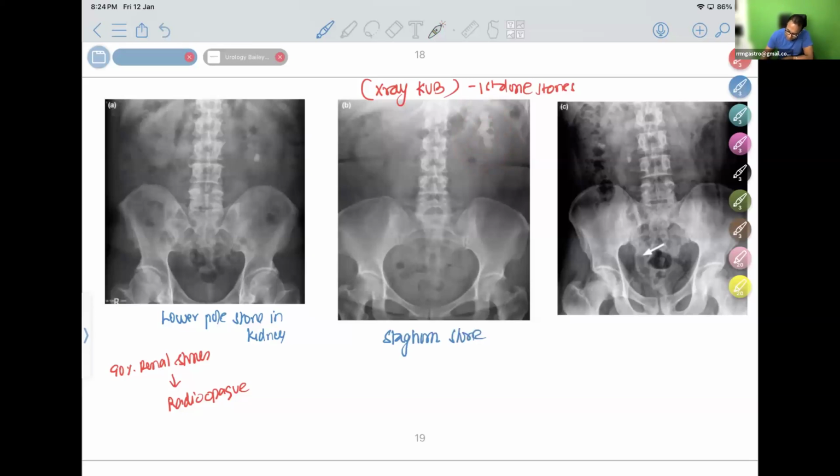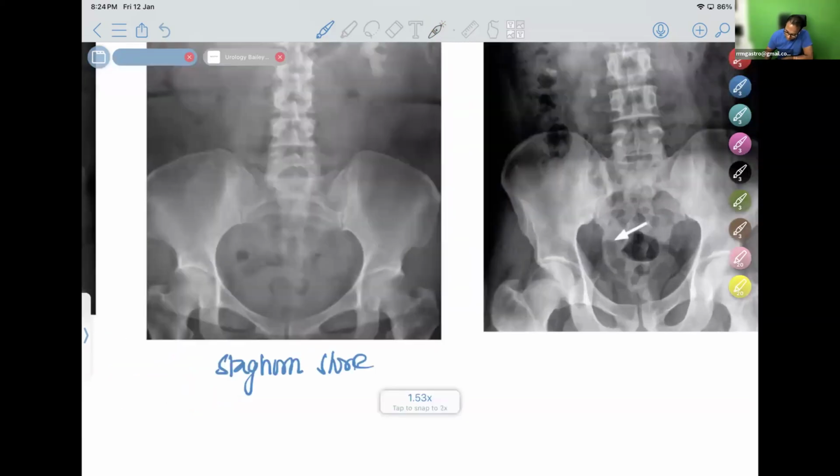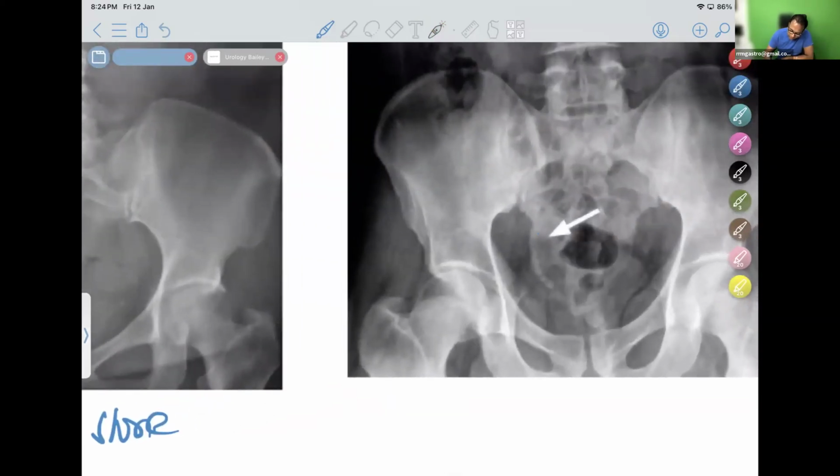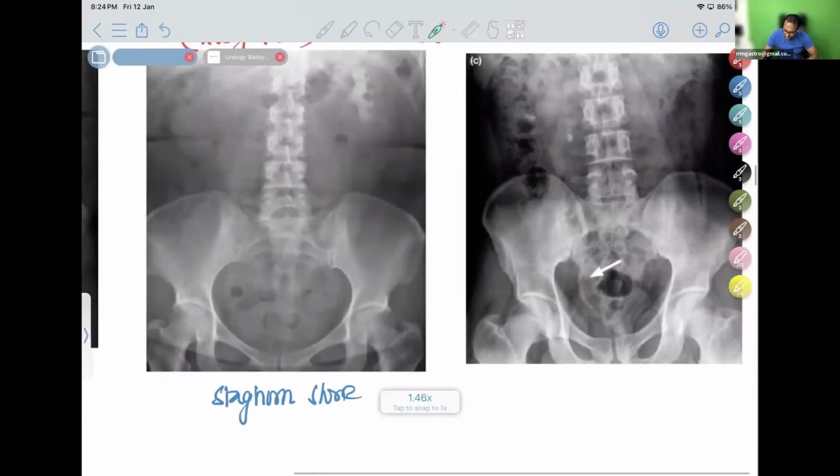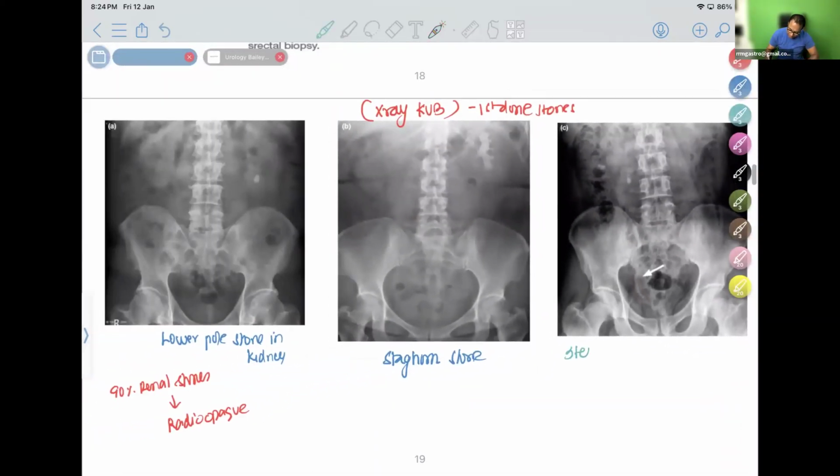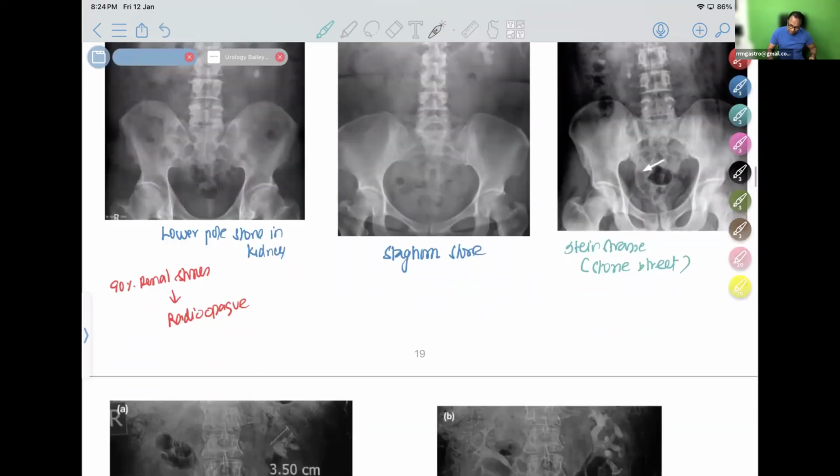And here is a very interesting image directly from Bailey and Love. You can see there are stones remaining. Can you note it? Stones remain all along the lower ureter like a stone street, known as Steenstrasse. Steenstrasse means it looks like a road laid with stones. Stone street, like stones forming in a street. It is known as Steenstrasse or stone street. Please don't forget these images of X-ray KUB.